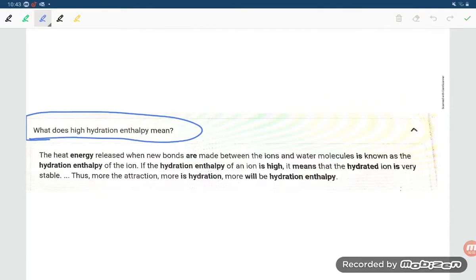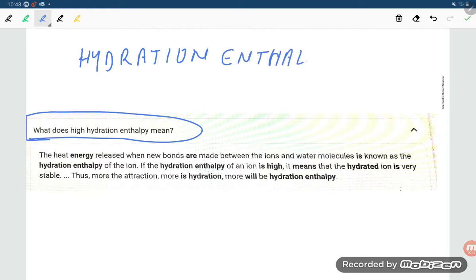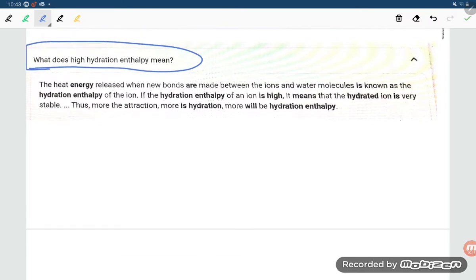Hello students, today we are going to discuss hydration enthalpy. Hydration enthalpy. So first of all, let us try to understand the meaning of hydration enthalpy.